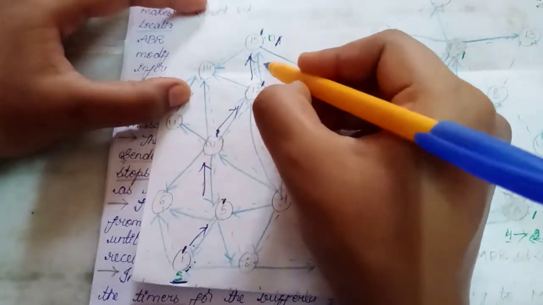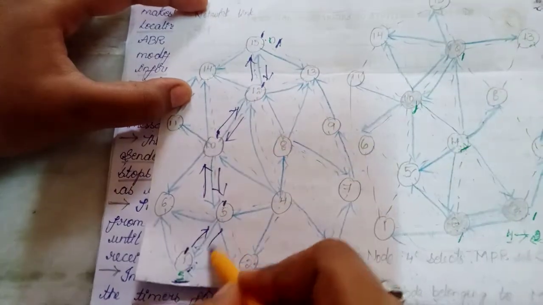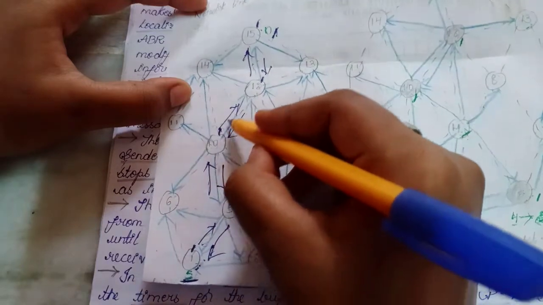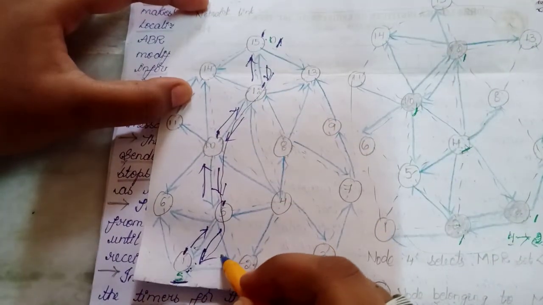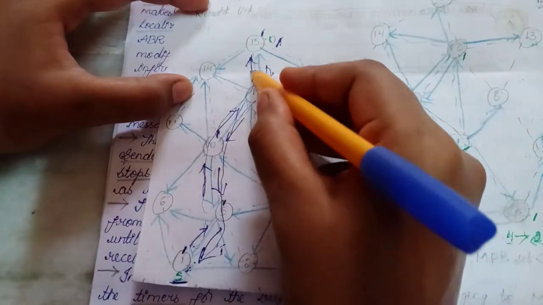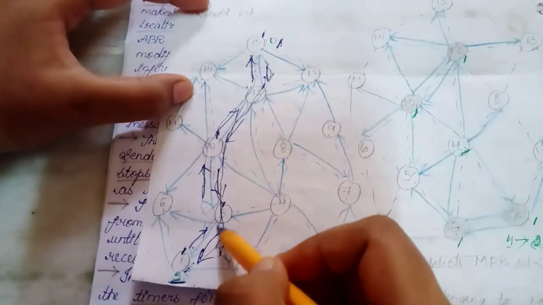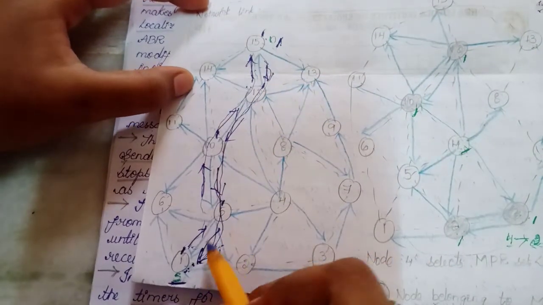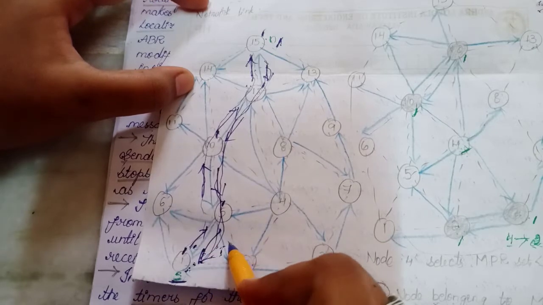If the destination is sending its acknowledgement, then this is known as downstream. This is upstream, this is downstream. I hope you understand it. The nodes involved in upstream are known as upstream nodes, and the nodes involved in downstream are known as downstream nodes. There might be chances for the same nodes to be involved in both upstream and downstream.